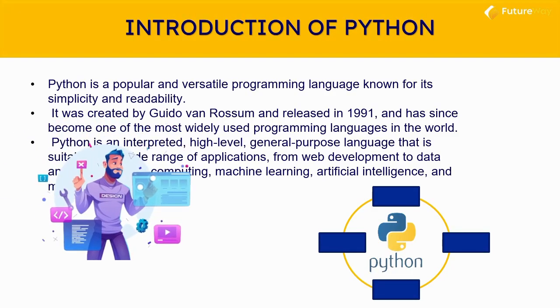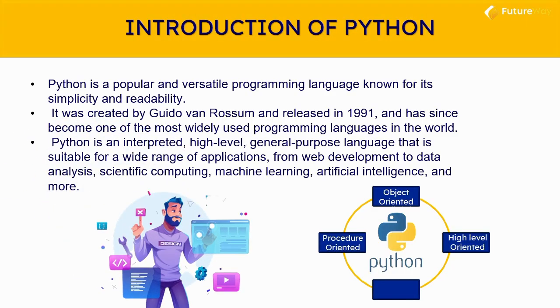Number 1, Python is a popular and versatile programming language known for its simplicity and readability. Number 2, it was created by Guido van Rossum and released in 1991 and has since become one of the most widely used programming languages in the world. Python is an interpreted, high-level, general-purpose language that is suitable for a wide range of applications, from web development to data analysis, scientific computing, machine learning, artificial intelligence, and more.